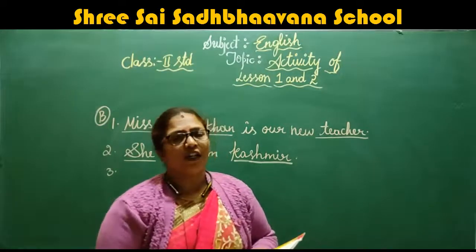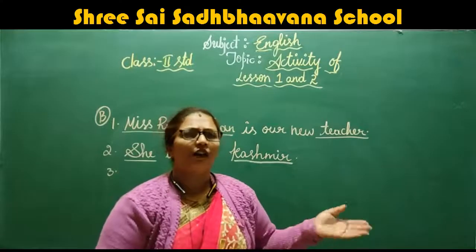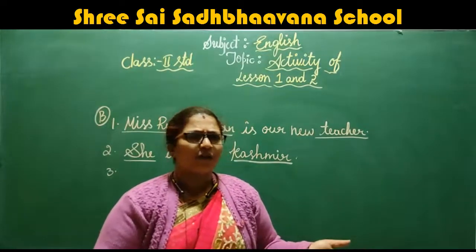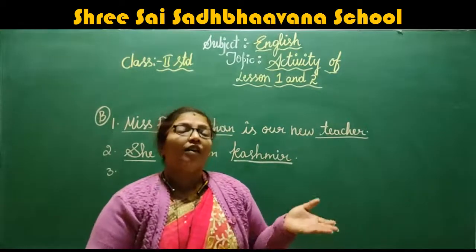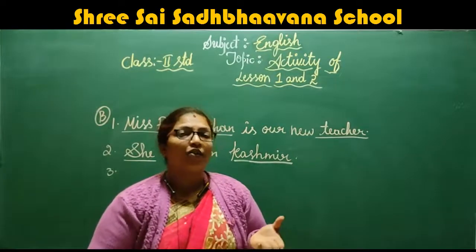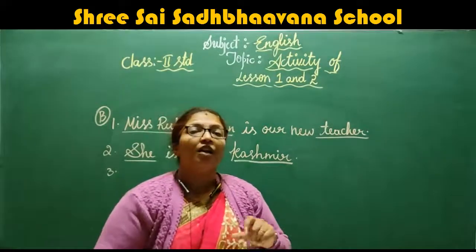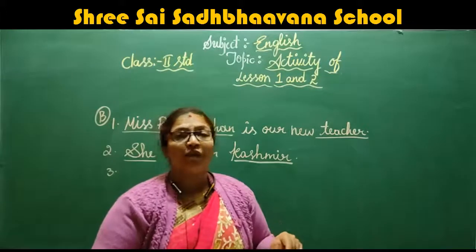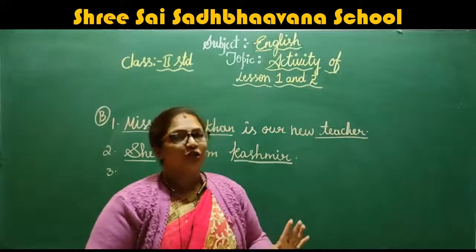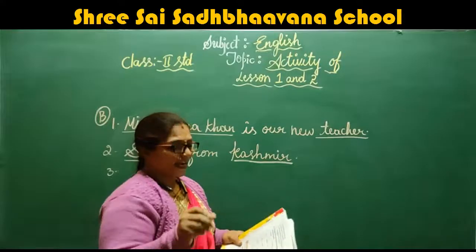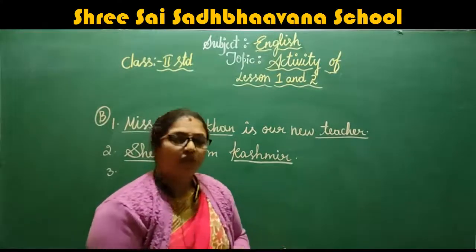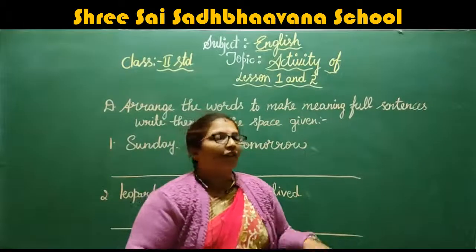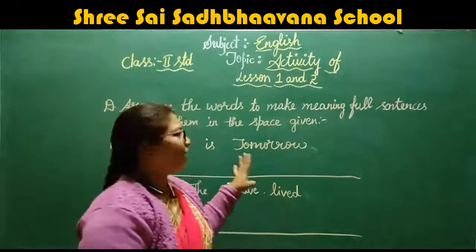Belong to Miss Lovely. They didn't give a full sentence. What is belonging to Miss Lovely? They have given nothing. They have to say what is belonging to Miss Lovely. Hat is belonging to Miss Lovely, that would be a full sentence. Here they didn't give a meaningful sentence, so what should you do? You should not tick for that. You cancel it. So we will see the next one. Children, they have given four sentences for you in B.